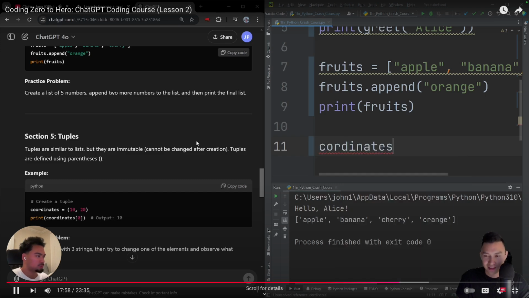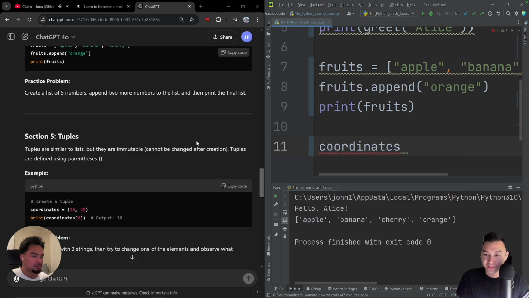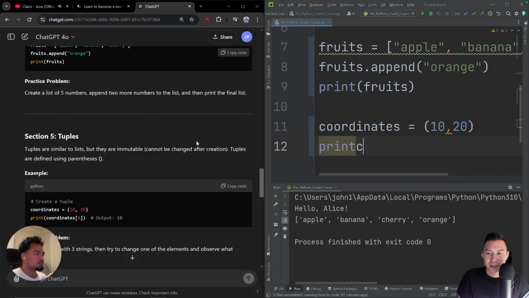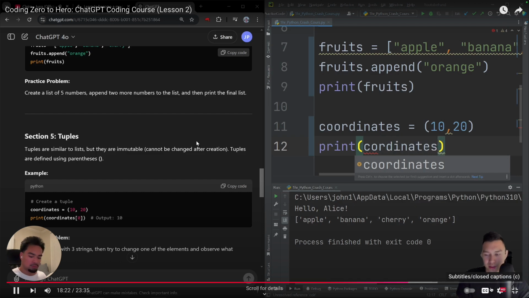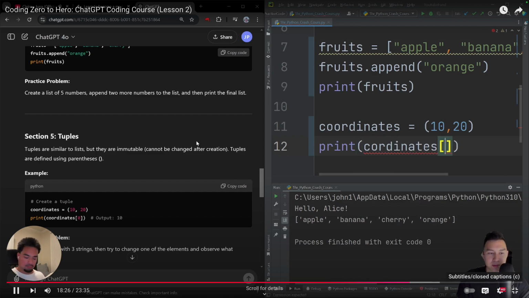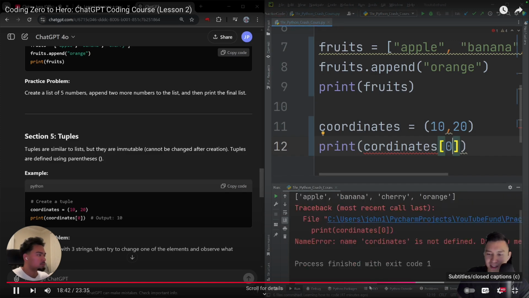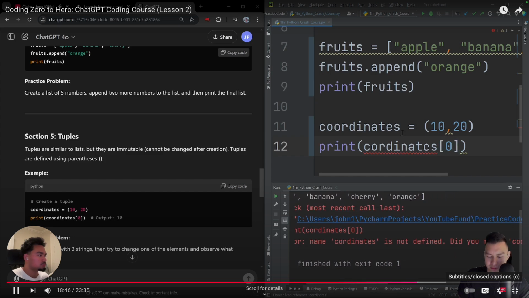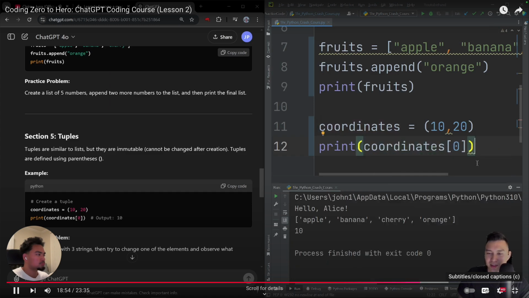Coordinates equals 10, 20. Print coordinates. Okay, I kind of get that. So it should pull a 10. What is that? Why was that so off? What does it mean to return a 0? Name coordinates is not defined?